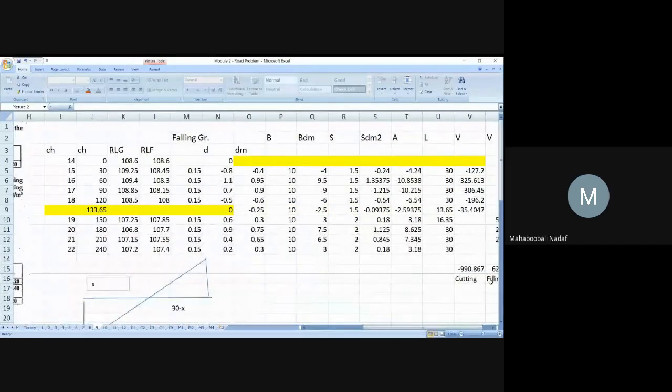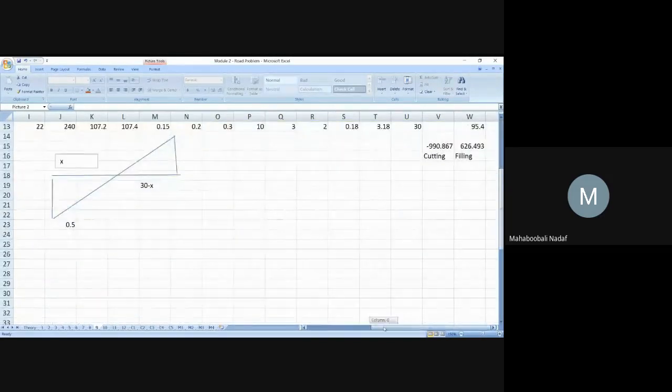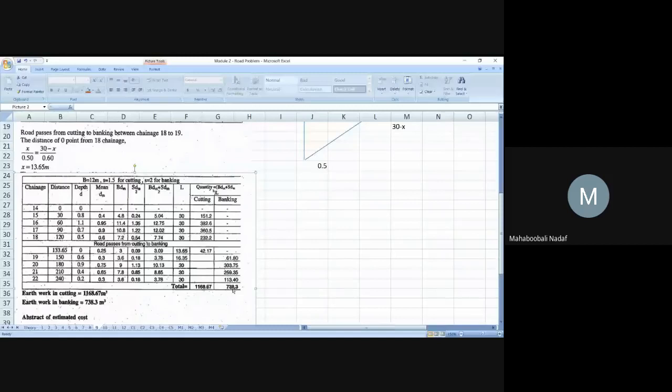Filling, our volume is 626, but theirs is 738. Why is this different? Somewhere they have done wrong. You have to tell me.